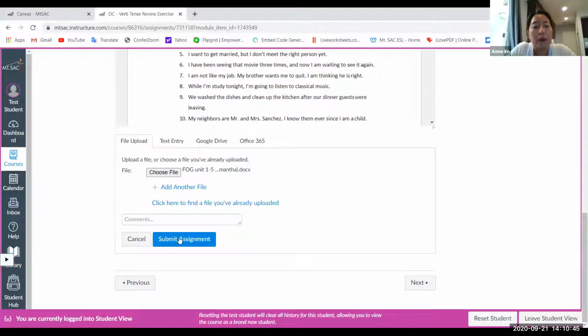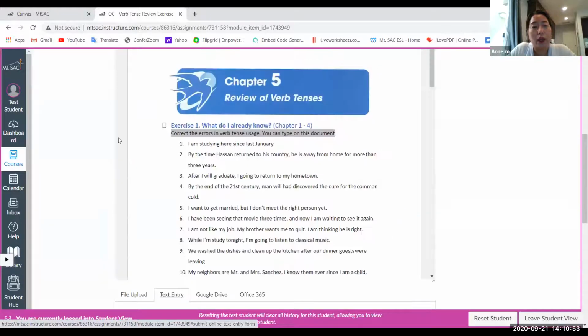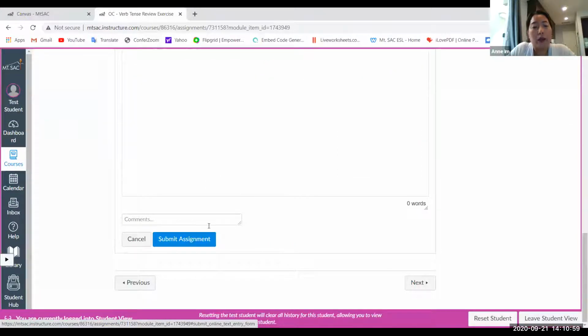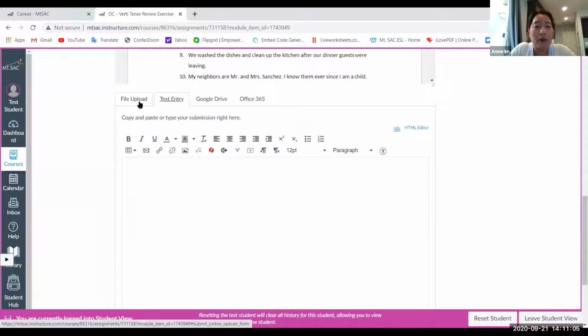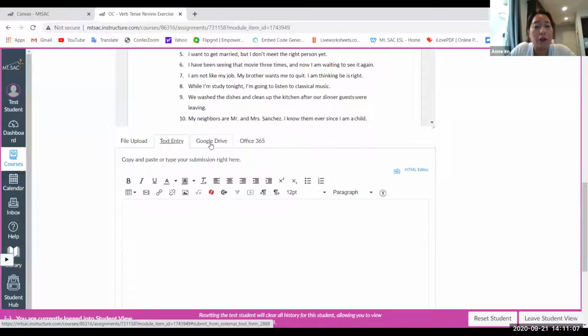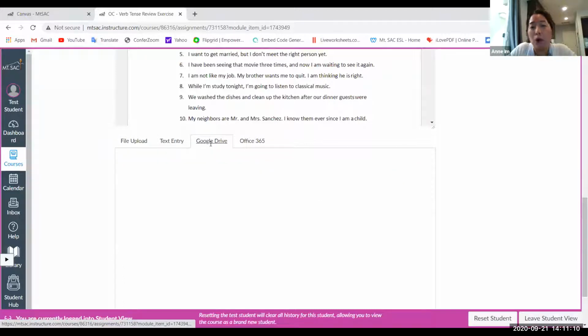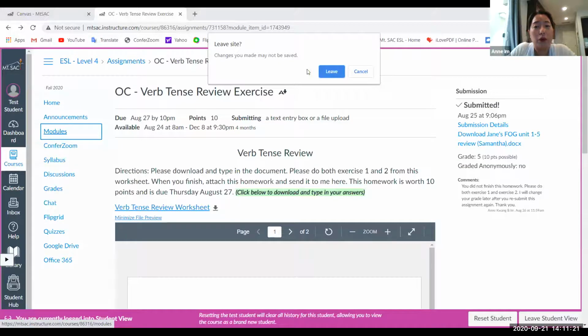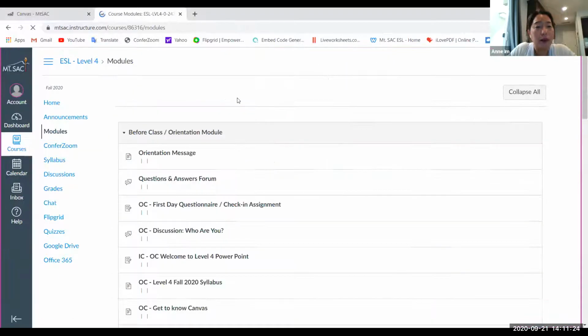And then I will submit. Click the blue button. If for some reason you can't do this, you can also go to text entry. You can copy and paste this assignment in here. And then you can also submit your assignment that way, okay? So I have a lot of options for my students. File upload, text entry. If you have Google Drive, you can put my homework from your Google Drive in here, okay? So a lot of options. Let me get out of here. Let's go to modules, leave, going back.